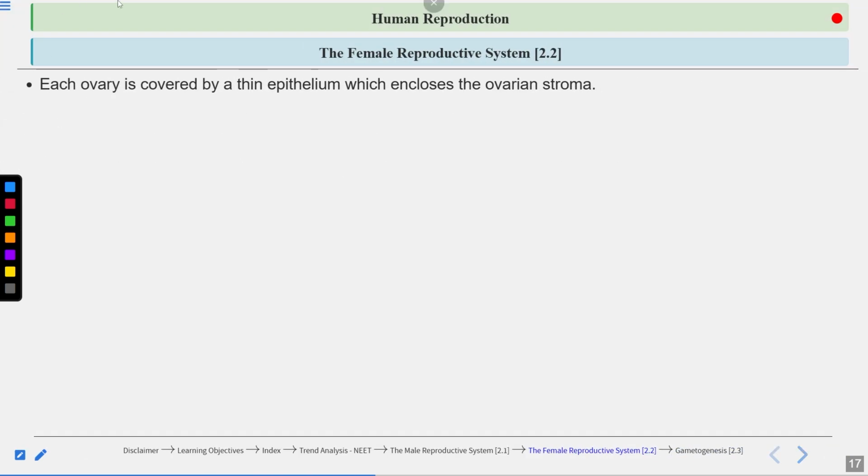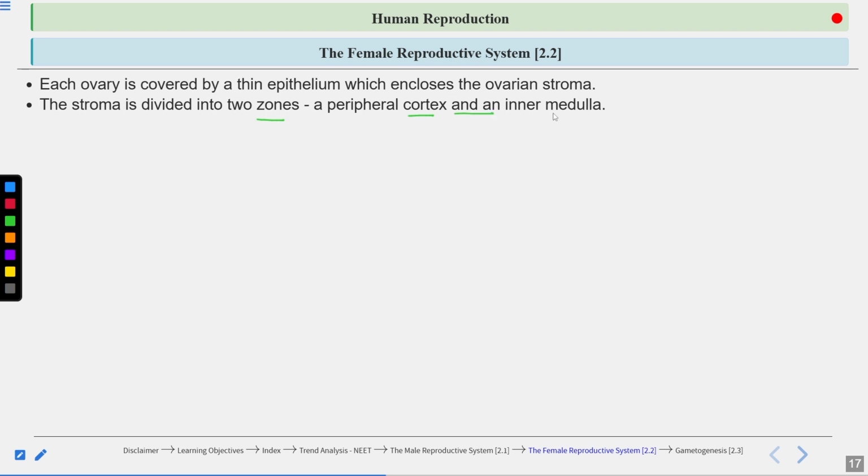Now, each ovary is covered by thin epithelium, which encloses the ovarian stroma. So ovarian stroma is present within the ovaries. The stroma is divided into two zones, the peripheral cortex and an inner medulla.